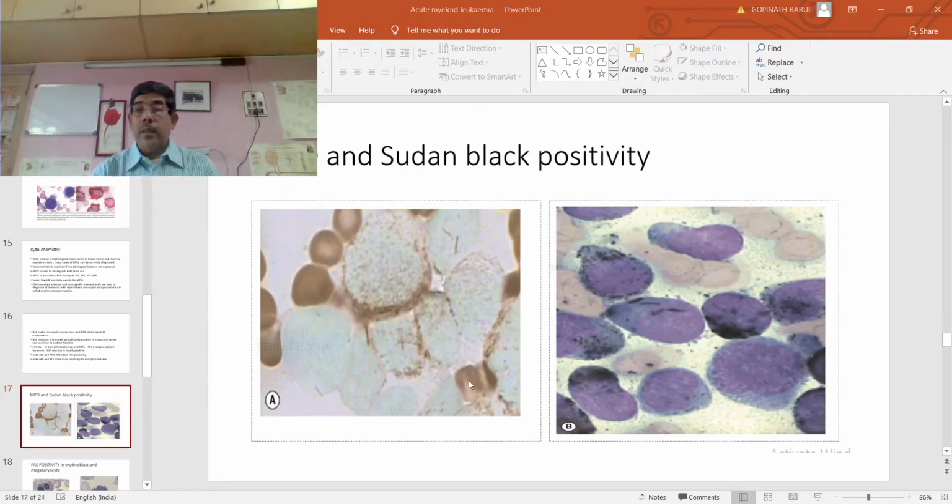This is the picture showing myeloperoxidase on the left side. The cytoplasm is positive for myeloperoxidase granules. On the right side, you can find the Sudan black positivity, and that positivity is usually found in the walls of the granules. The fat on the granules takes the stain of Sudan black.